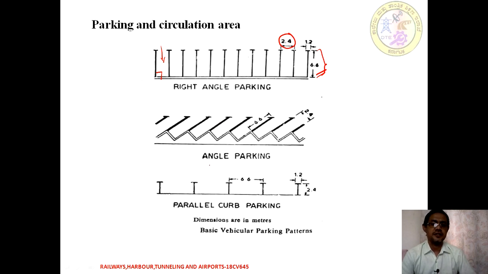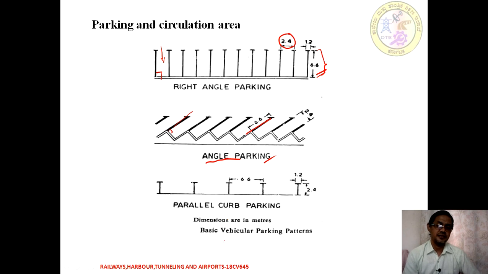So apart from that one, we can adopt some more types of parking, depending upon the parking load and demand, and the parking area available. So we can adopt angular parking. This angle may vary: 30, 45, 60 degrees, etc. According to this one, it may be 45 degrees, so each of the vehicles is parked at an angle of 45 degrees. So that is one thing.